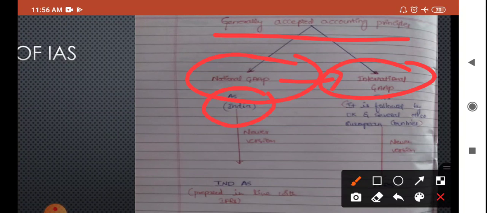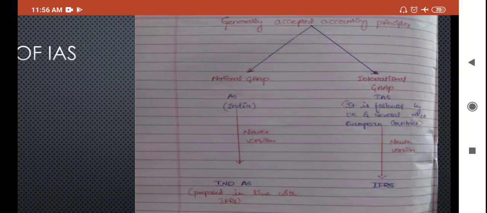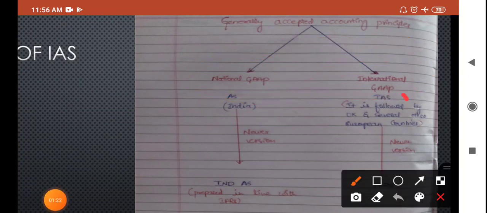Earlier it was international GAAP, later it was converted into international accounting standards. First of all national GAAP was there, later AS came. Same here, first international GAAP was there, later international accounting standards came into existence.